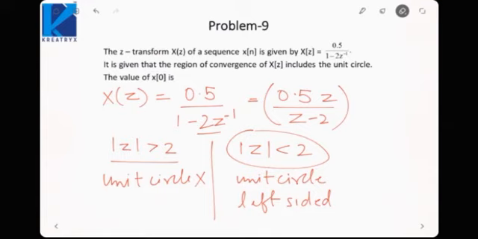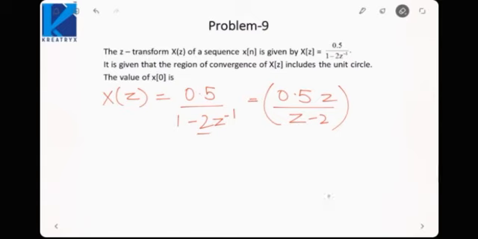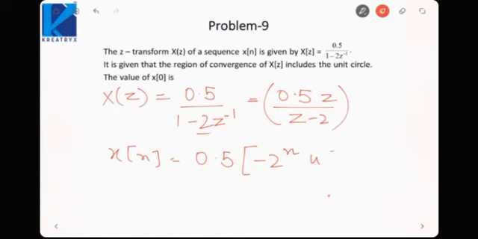So if the signal exists from minus infinity up to 0, if we take the inverse z transform, we would write x(n) is equal to 0.5 into minus 2 raised to power n u of minus n minus 1. So this would be my signal. At n is equal to 0, x(0) would be 0 because of u(minus 1) being 0.